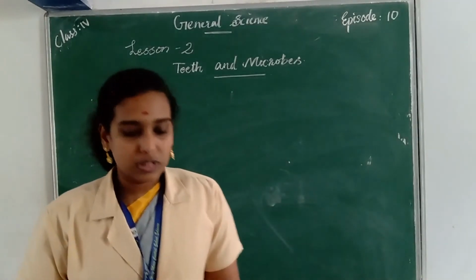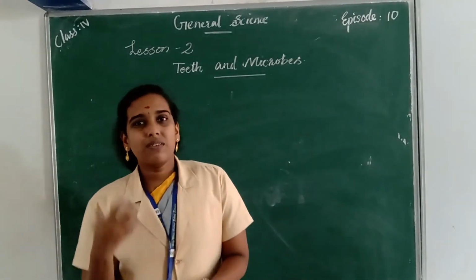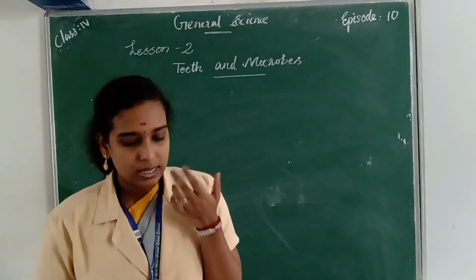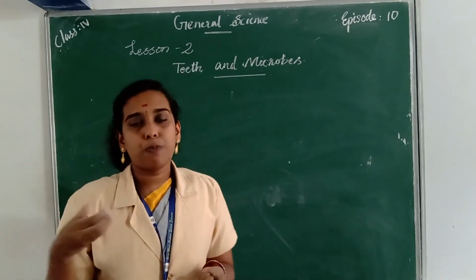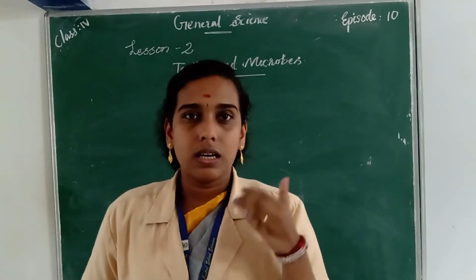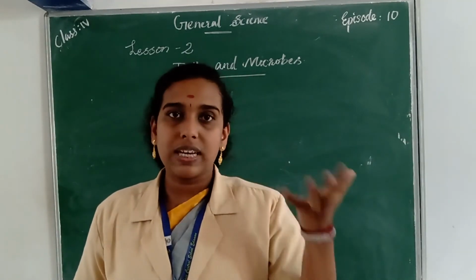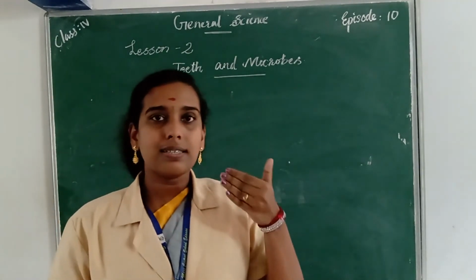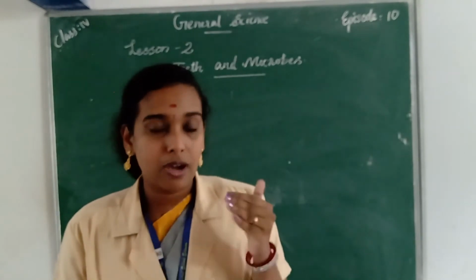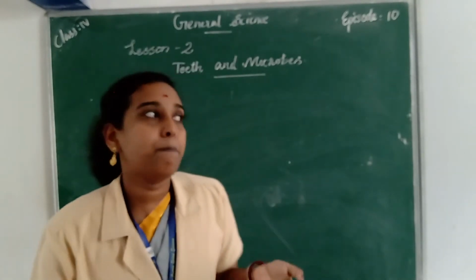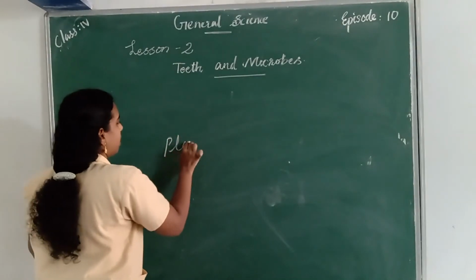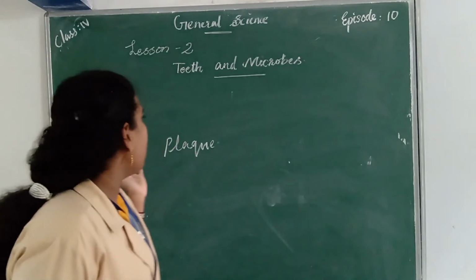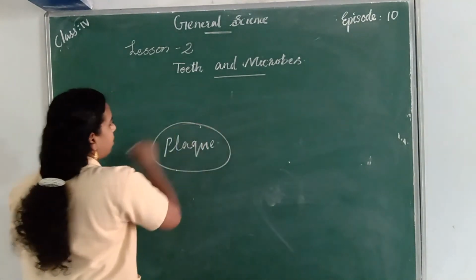Next one is tooth decay. Tooth decay means whenever we eat something, some parts of the food stick in between our teeth, and if we do not rinse our mouth properly after every meal, and if we do not brush our teeth twice a day, then the food remains there. The bacteria start growing and form a yellow color, and this is called plaque. P-L-A-Q-U-E, plaque.